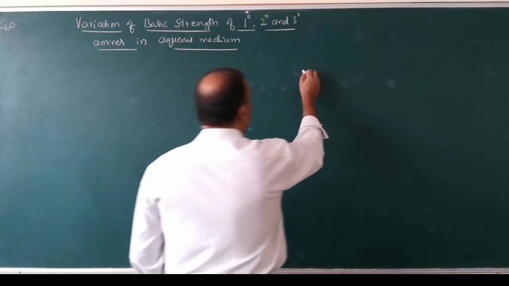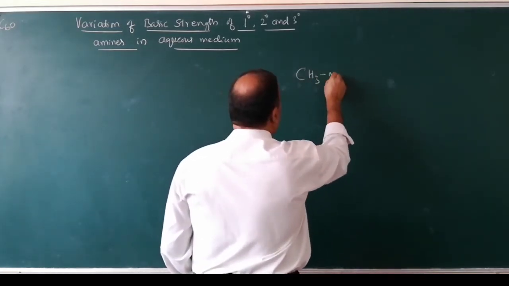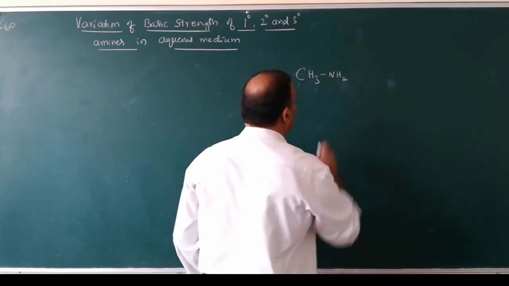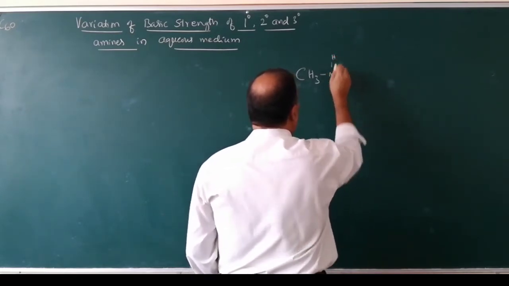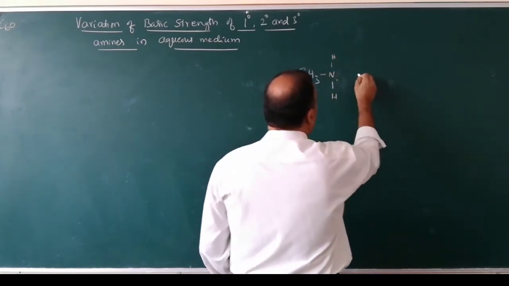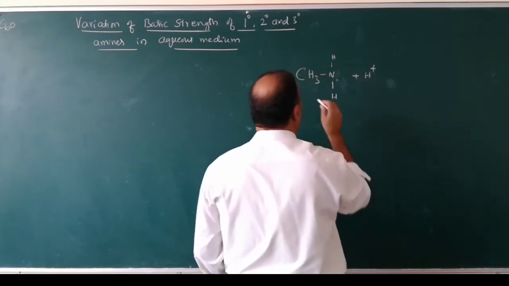Say, for example, methylamine. So here is a proton.